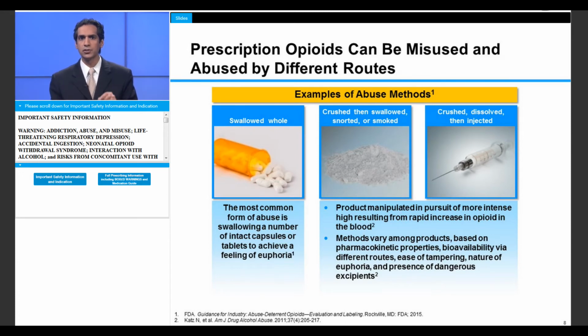Manipulation of a product is generally done in pursuit of a more intense high, resulting from a rapid increase in opioid levels in the blood. Note that the methods of abuse vary among products based on their pharmacokinetic properties, their bioavailability via different routes, ease of tampering, nature of euphoria produced, and the presence of dangerous excipients.